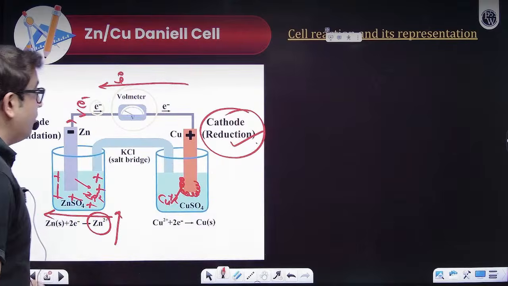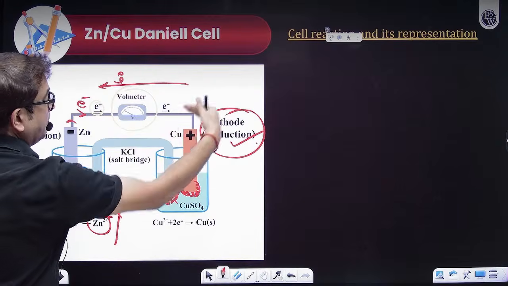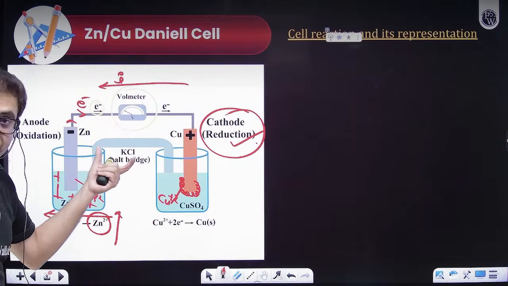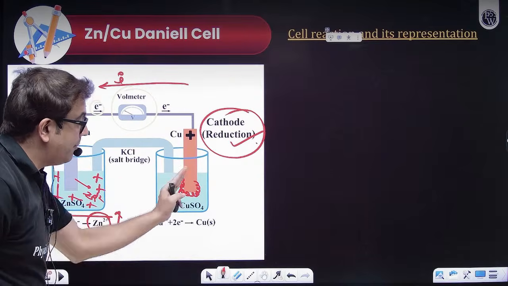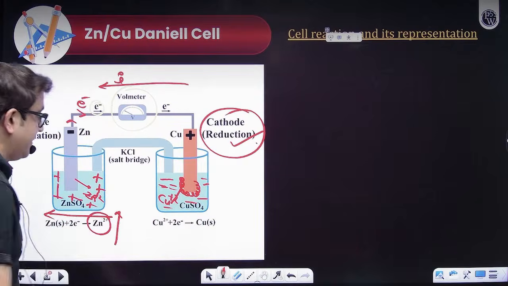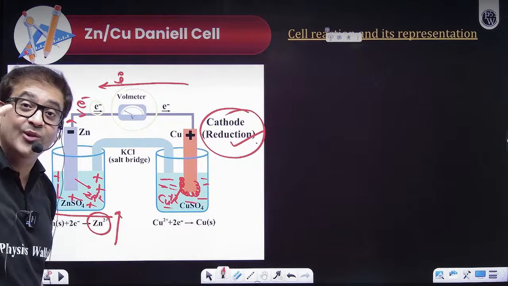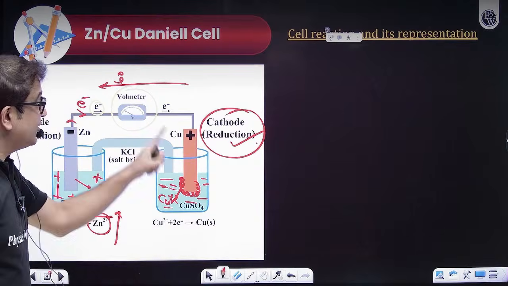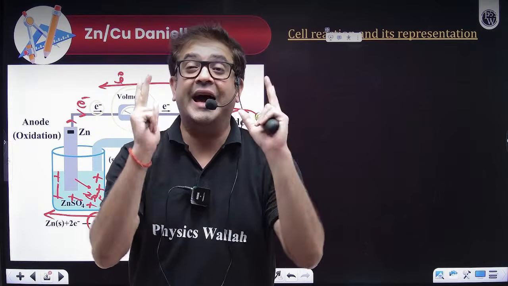Moreover, the potential is saying that this is the higher potential and this is the lower potential. Once I have plus accumulating over here, similarly as copper is going, minus will start accumulating in the anodic compartment. So this plus minus polarity and that plus minus polarity will also oppose the current. So soon enough this battery current is going to die down.